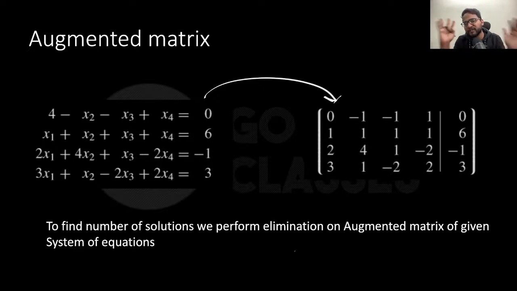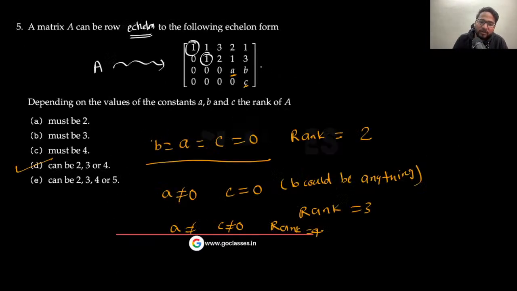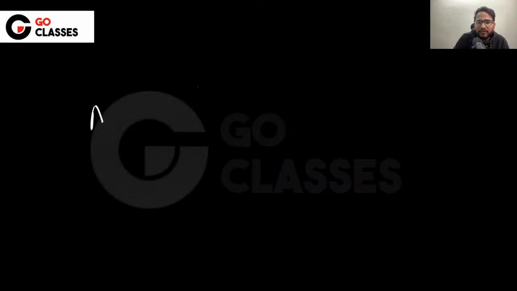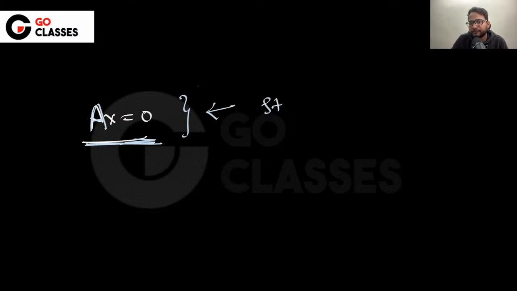Now this is the very first time we are actually going to solve a system of linear equations. So let me know if you are ready. We are starting with Ax equal to 0, right? So let's start with solving Ax equal to 0, and then we will be solving Ax equal to B, and then you will see many interesting things. We will also be solving the GATE P by Q question, which can be solved just by intuition if you know how to solve Ax equal to 0. So let's start with this.